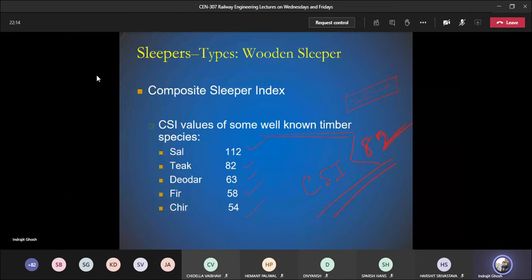So now when we are discussing the wooden slipper, we know certain properties of the material from which it is being manufactured. So we are talking about the timber species. So here we are saying that if the composite slipper index is less than 82, there is a requirement to have a bearing plate in between the rail and slipper. Okay.